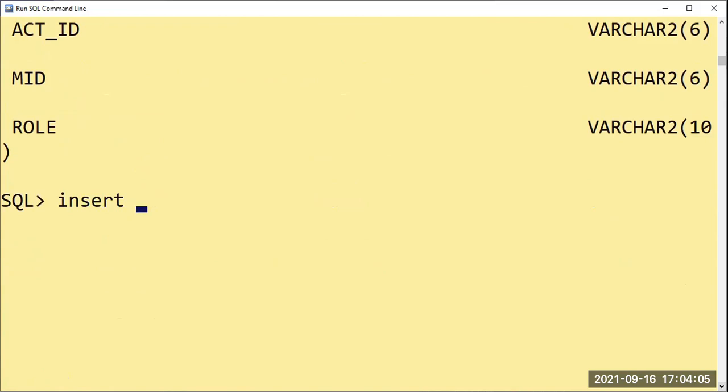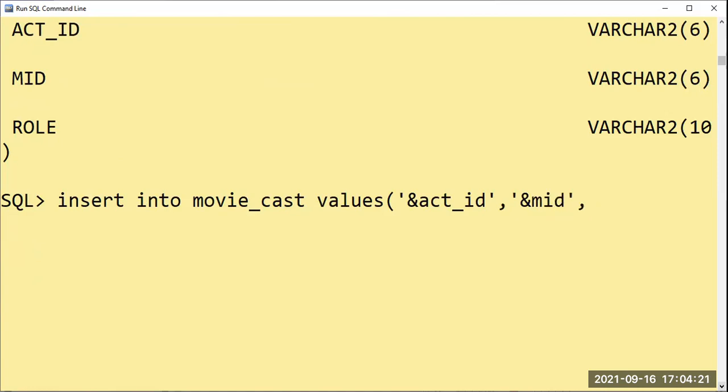Insert into movie cast values, actor ID, MID. After that, role. What kind of a role you want? Either hero, heroine, guest, friend, anything. So I have given anyhow my ideas. Please pardon me for all these values.